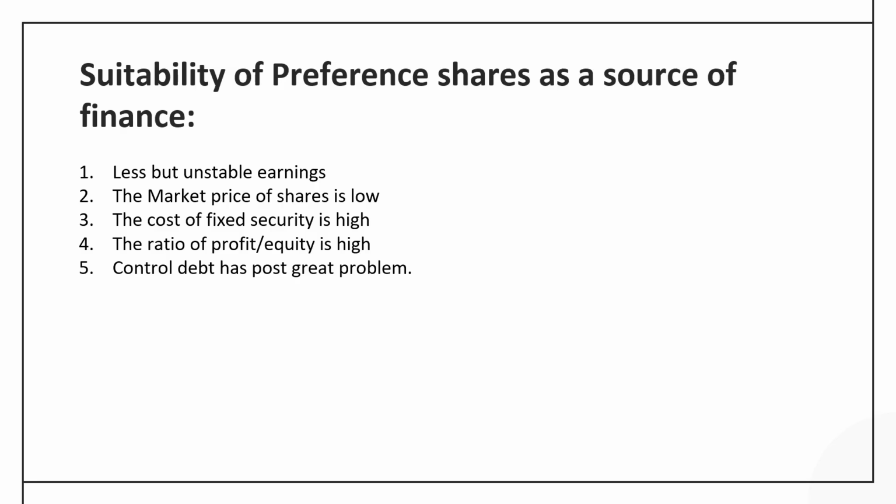Now in the last segment we shall discuss the preference share as a source of finance, when the company should bank upon this security. So number one is when the company's earnings are low but unstable. Here the company is incurring low profit and the profitability is not guaranteed, that means it is fluctuating over the years. Then it is better not to issue debentures, where the interest is an obligation for the company. So it is good to issue the preference share.